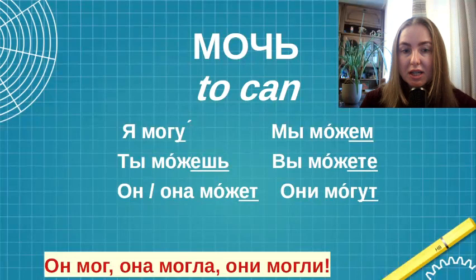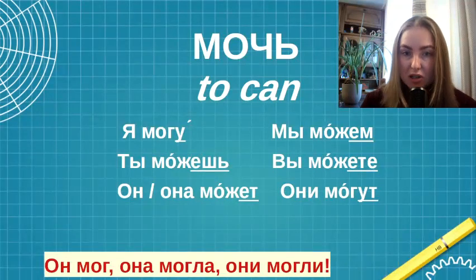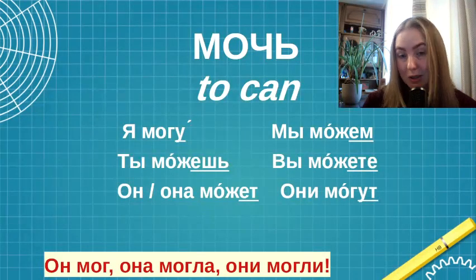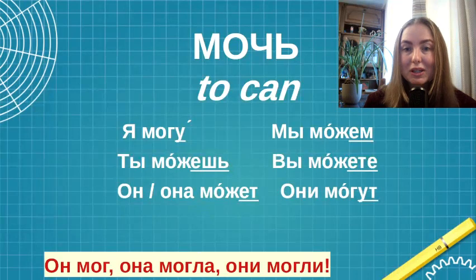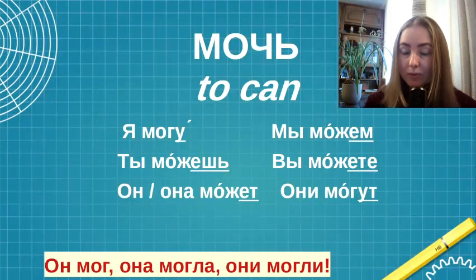And I want to pay your attention to the past tense of this verb because like in English, the past tense is a regular one. So like in English, can, could. So in Russian, how do we produce the past tense? Он мог, he could. Look at the spelling.